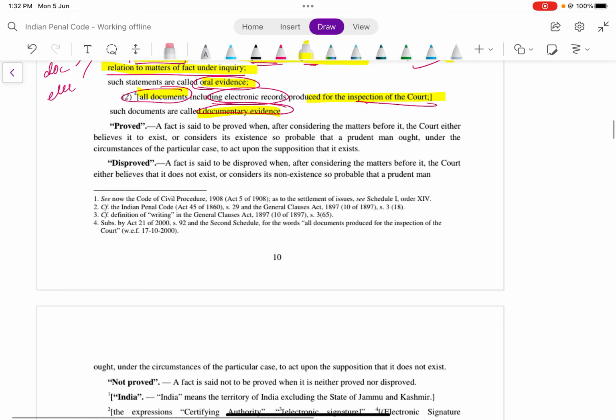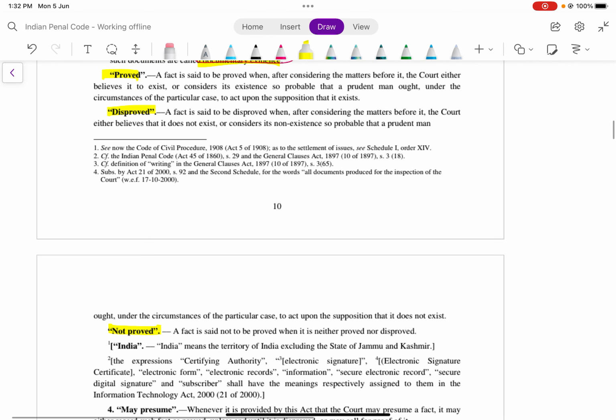What do you mean by proved, disproved and not proved? Again, a very important distinction that comes for a 2 marker. A fact is said to be proved when, after considering the matters before it, the court either believes it to exist, or considers its existence so probable that a prudent man ought, under the circumstances of the particular case, to act upon the supposition that it exists.